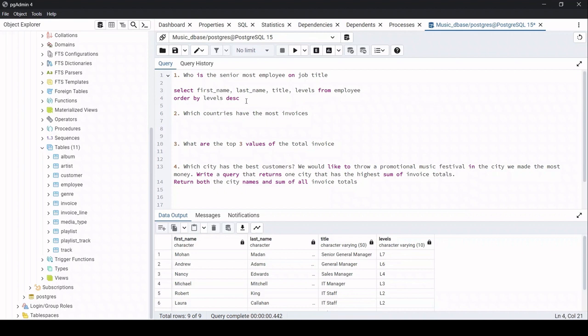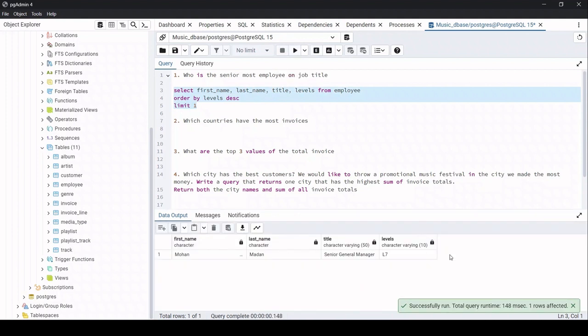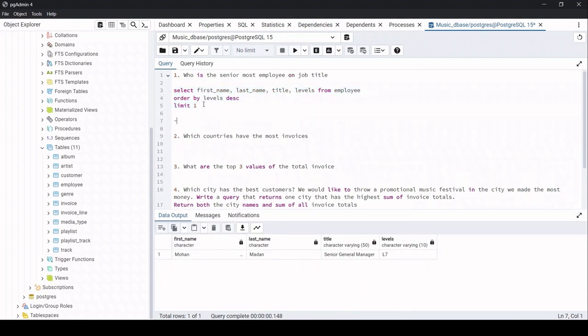If you just need one person, you can type limit 1, and over here we just need to see one person, because they have just asked for one, they haven't asked for the top 10 or something. So we will do this and run it. Now this is good. I'll put up the answer here also. It is Madan Mohan.